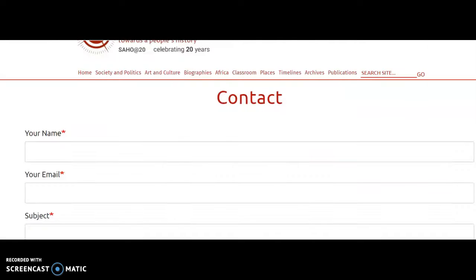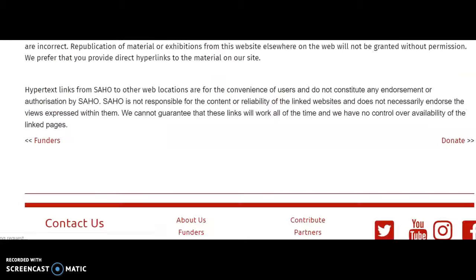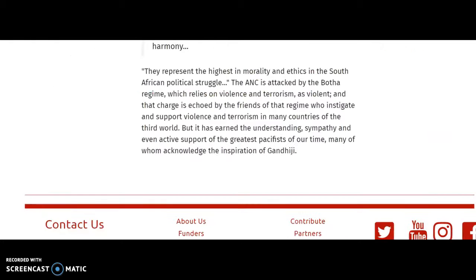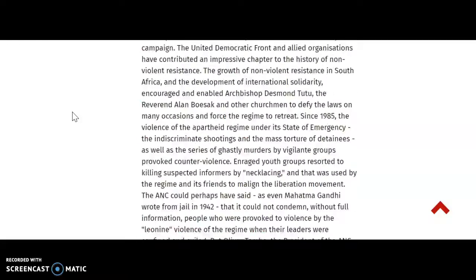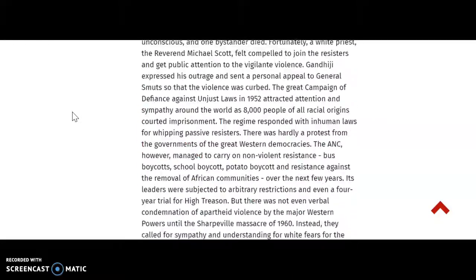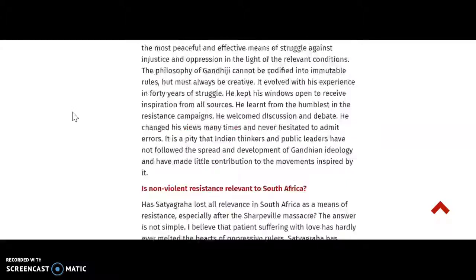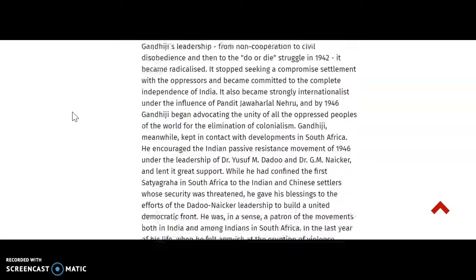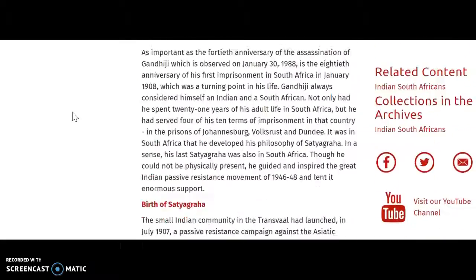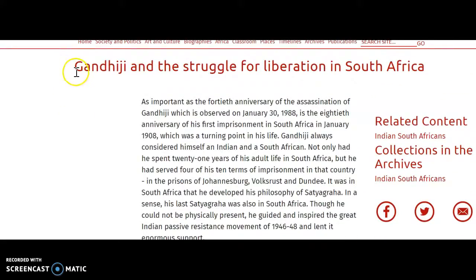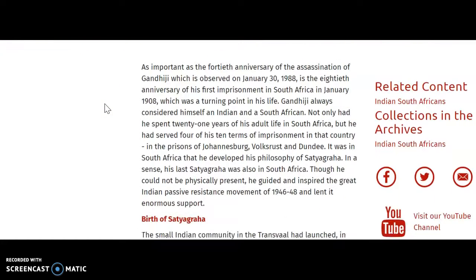So I'm going to come back here and I'm going to go back to the main article. And we're going to look at some of these facts. Now, I'm not going to go through the whole article in this taping because that would take too long. This is just an example. For starters, they call Gandhi by his proper full name, Gandhiji. So you know they've done some of their research.